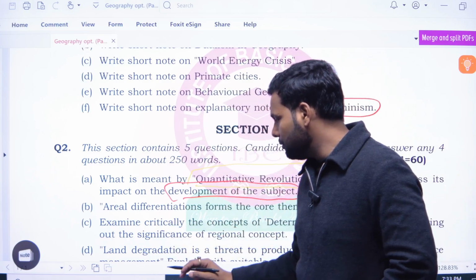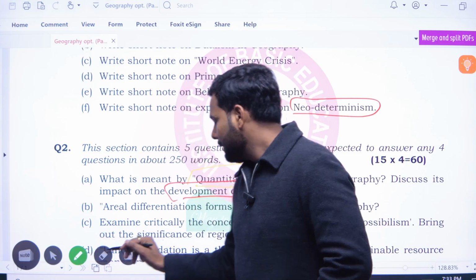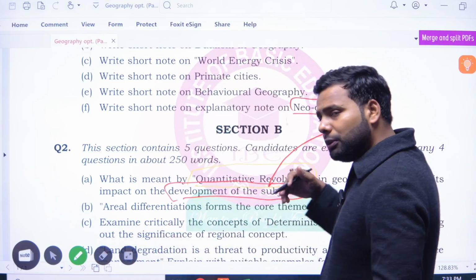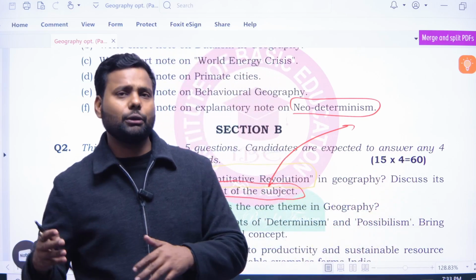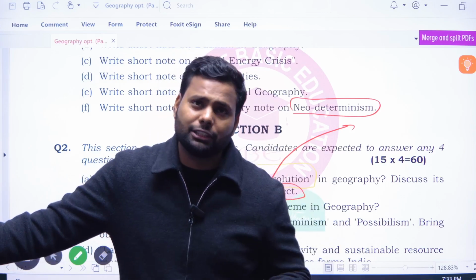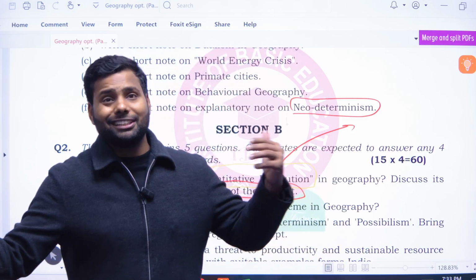And the quantitative revolution finally drew a new dimension, a new paradigm shift in geography, because before the quantitative revolution there was no quantification, there was no formula like Weber's industrial theory.